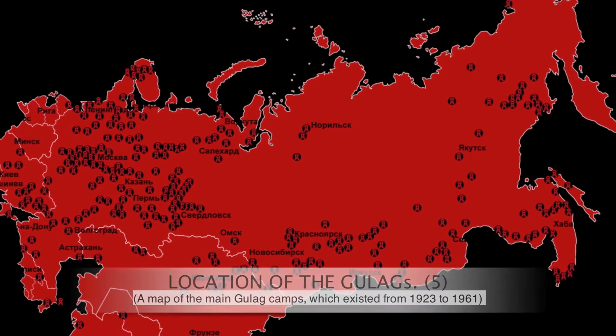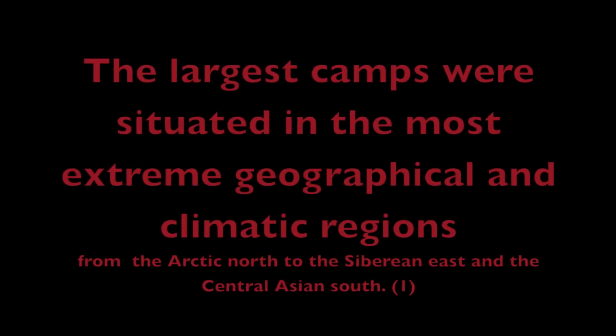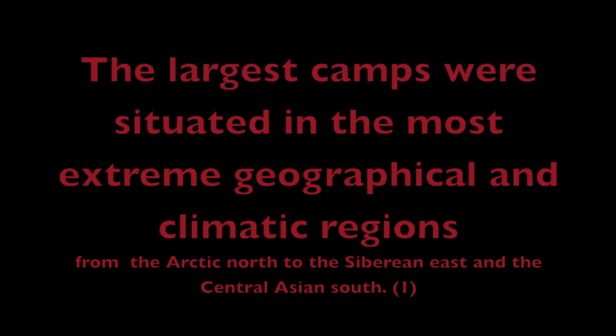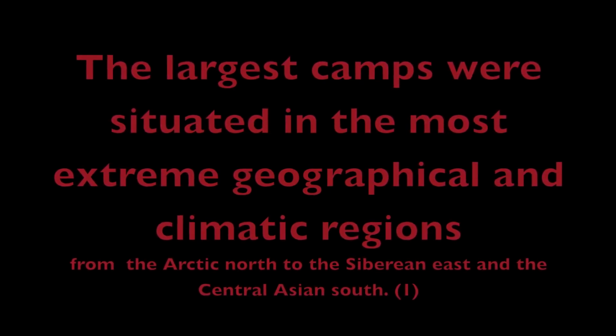As for locations of the gulags, here you can see the map of all Gulag camps which existed. The largest camps were situated in the most extreme geographical and climatic regions, from the Arctic North to the Siberian East and the Central Asian South.